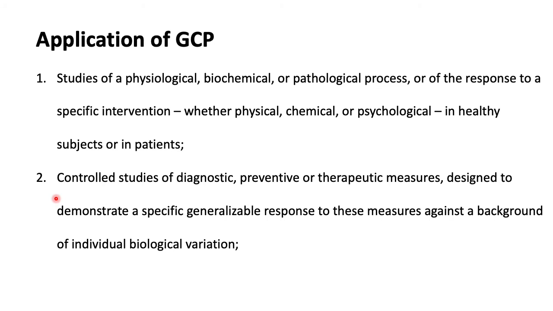Then you have another group which has got no treatment, and another group where randomized trials are being carried out. Such studies are called controlled studies for therapeutic measures.